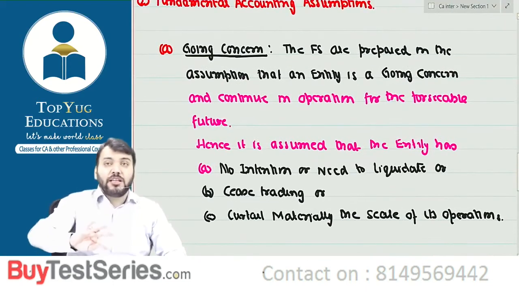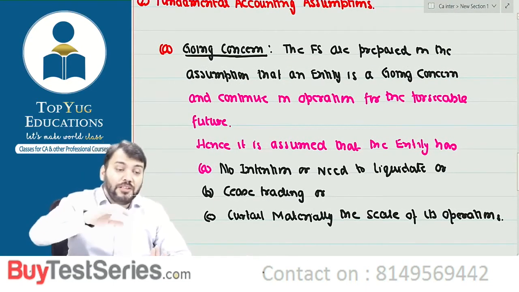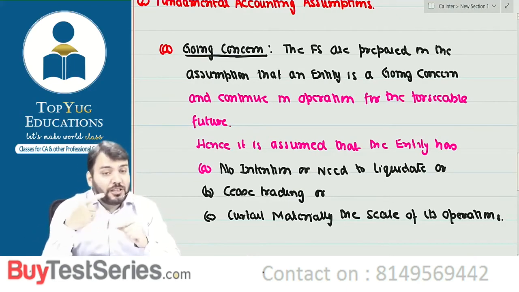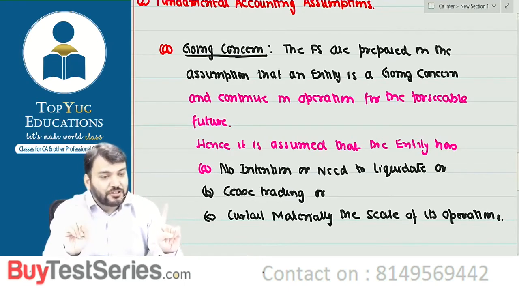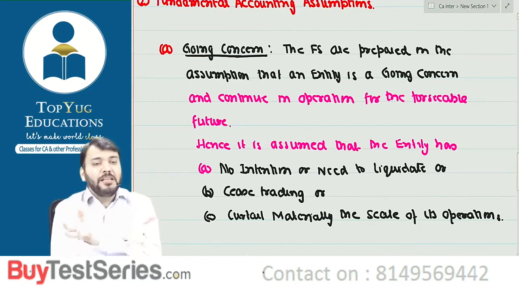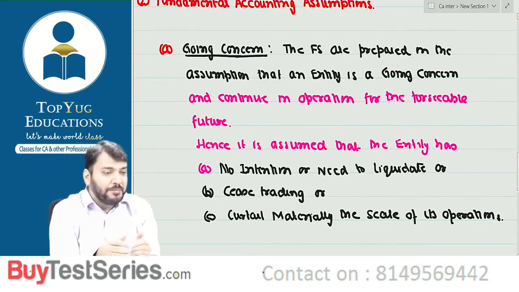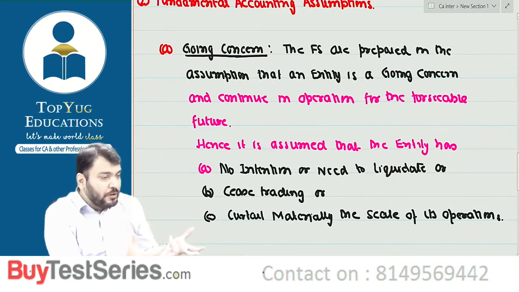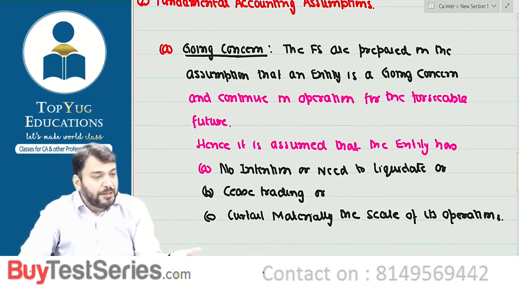Correct? Now one question arises: why only these three are considered as fundamental accounting assumptions? You have understood the three: going concern, consistency, and accrual. Now what is the meaning of fundamental? Understand my point. Fundamental means basics, the basis on which our financial statements should be prepared.